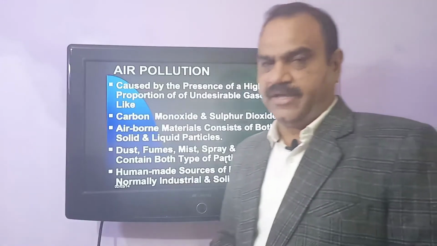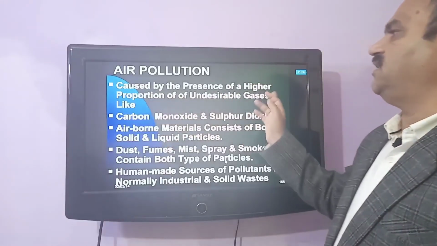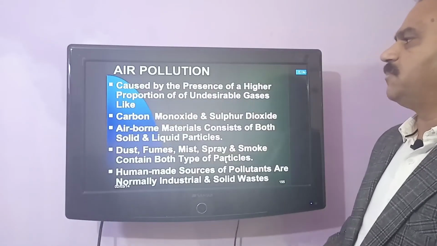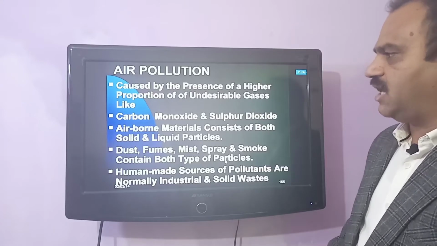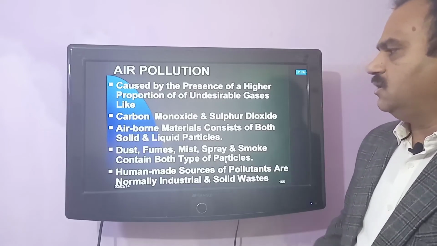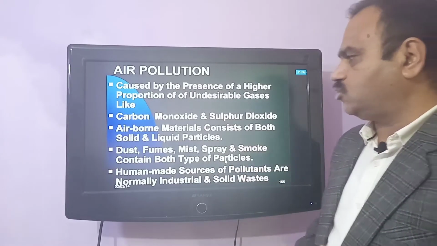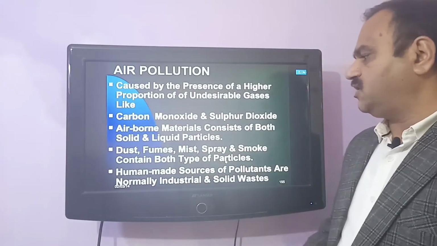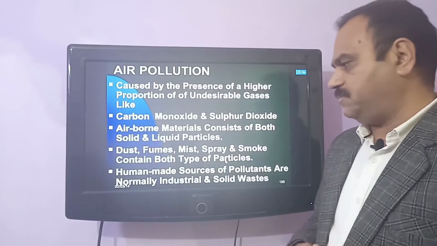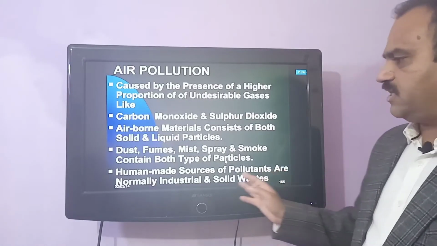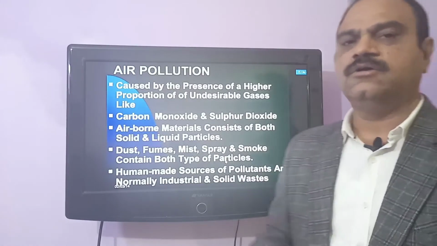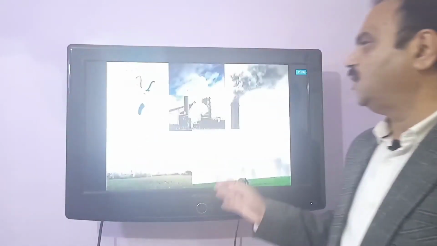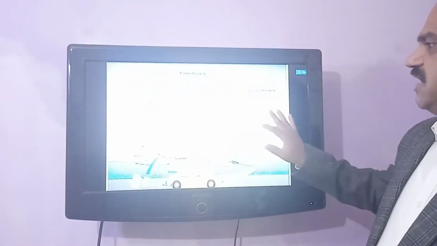Now first is air pollution. Here you see it is caused by the presence of higher proportions of undesirable gases like carbon monoxide and sulfur dioxide. Airborne materials consist of both solid and liquid particles: dust, fumes, mist, spray, smoke. It contains both types of particles. Human-made sources of pollutants are normally industrial and solid wastes.